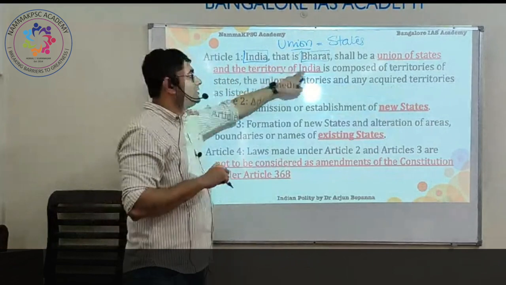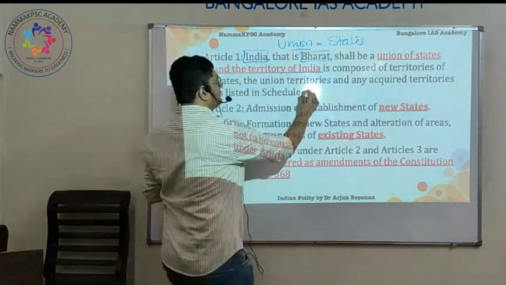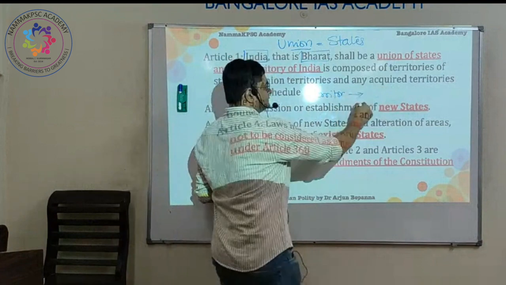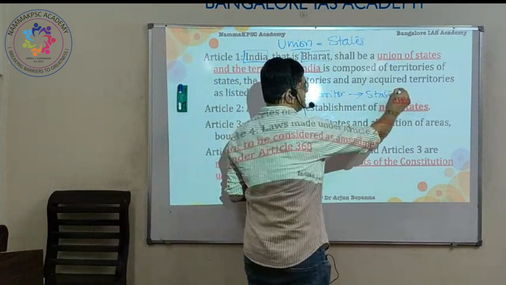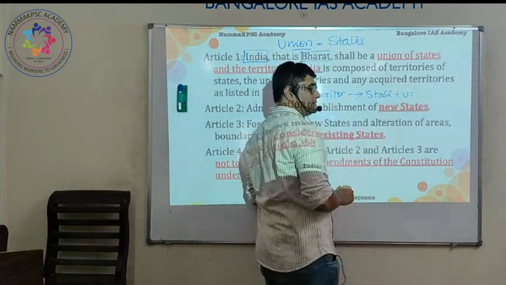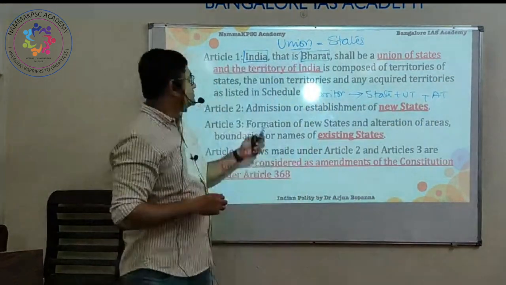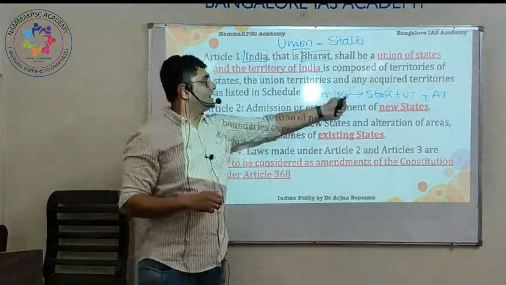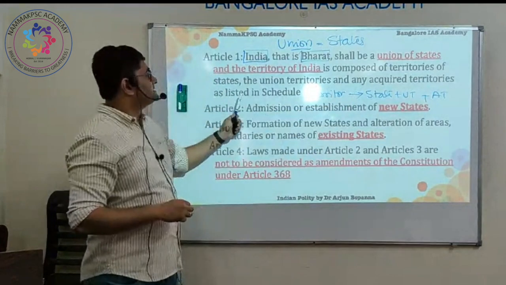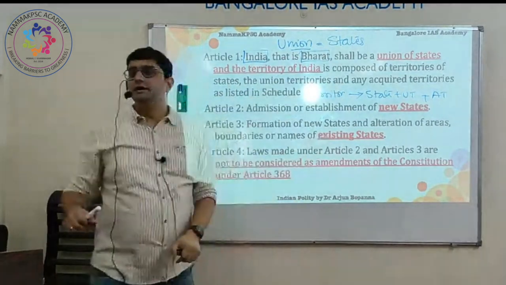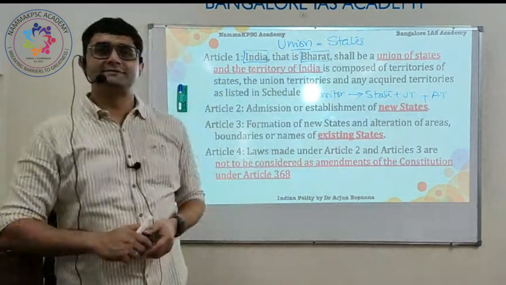And the territory of India consists of territory. When we say Indian territory, that includes the states, the union territories, plus acquired territory. So territory includes states, union territories, and acquired territories.